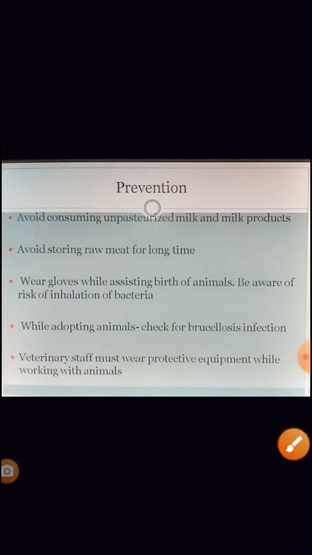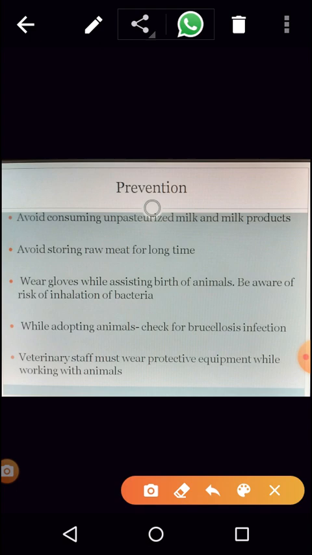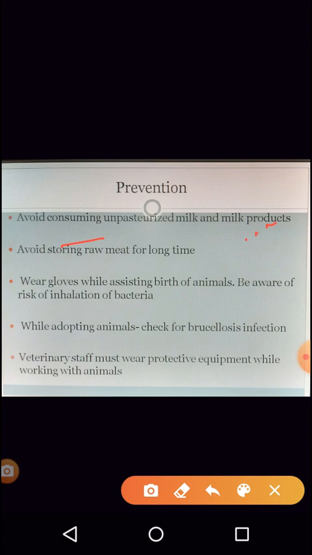How do you prevent the infection? Definitely avoid consumption of unpasteurized milk and milk products. Whenever you're consuming milk or milk products, make sure that they are pasteurized. Pasteurization definitely kills the organism. Avoid storing raw meat for a long time. I told you from meat also the organism can be spread.